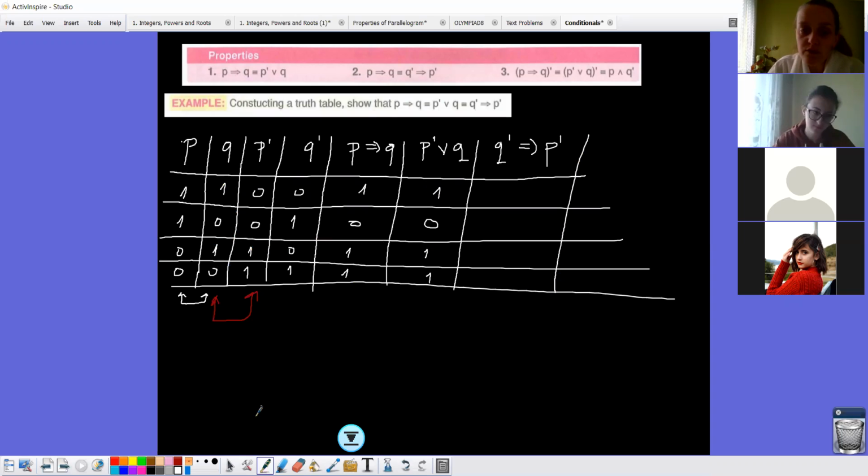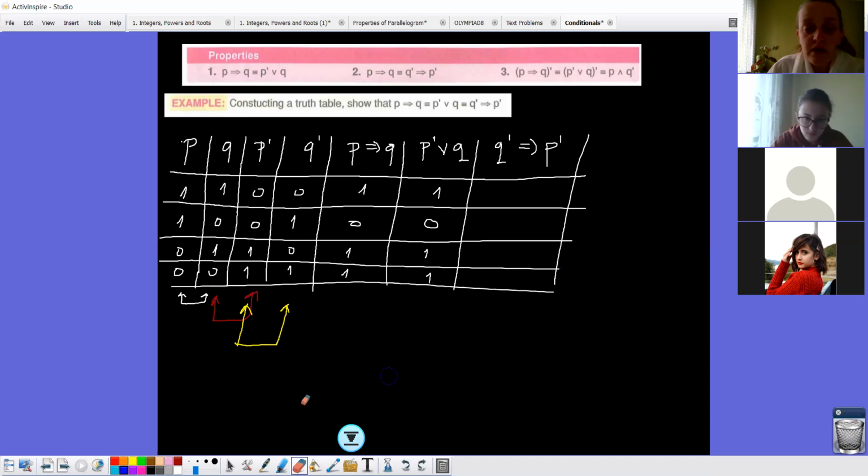Yes. And now we are looking at Q prime then P prime. Here, what we need to be careful about: the third one will be false, the others will be true. Here you need to be careful which one is first. The second one, Q prime, is first.